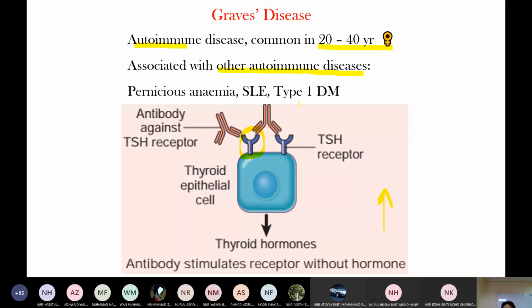So it acts on the anterior pituitary, so no thyroid hormone, less TSH production. This is a normal physiological process. But in Graves' disease, this antibody mimics TSH. So this antibody is like a clone. The antibody acts on the TSH receptor and stimulates thyroid hormone production, so even in the blood there is increased thyroid hormone. There is negative feedback, but negative feedback only reduces TSH secretion; it cannot block the antibody. So the antibody still acts on the TSH receptor and increases thyroid hormone production.